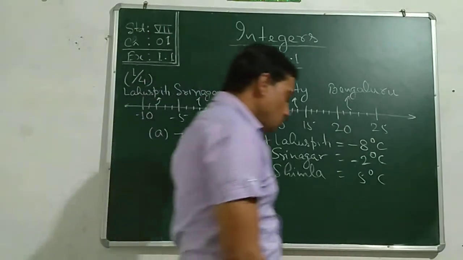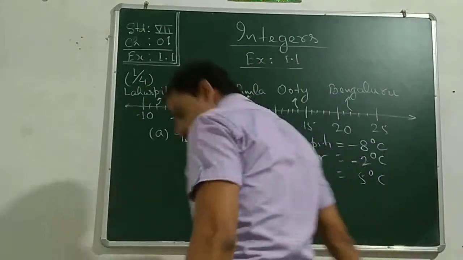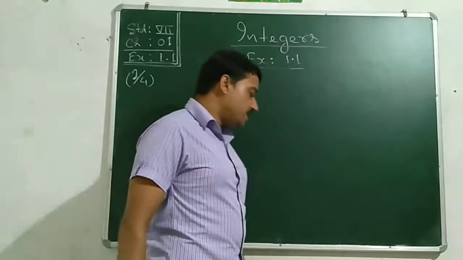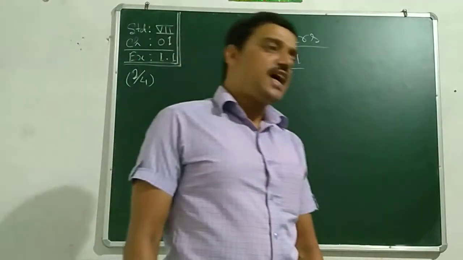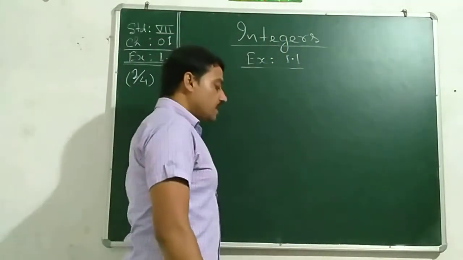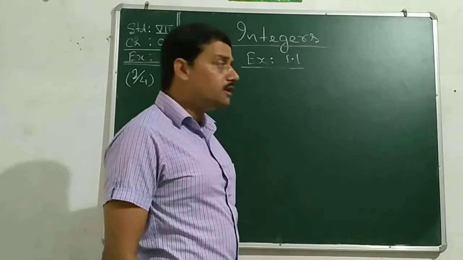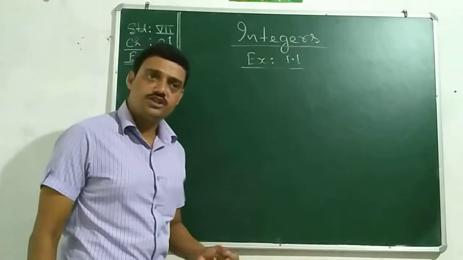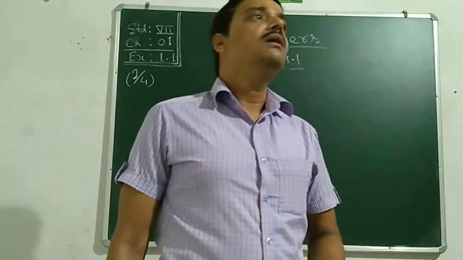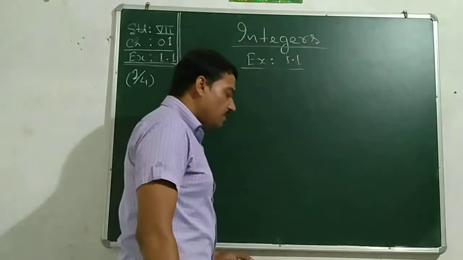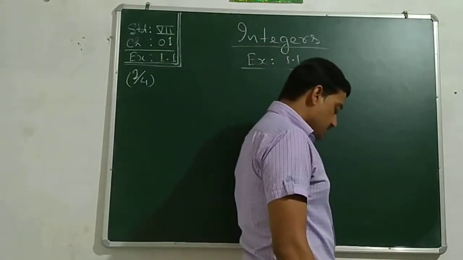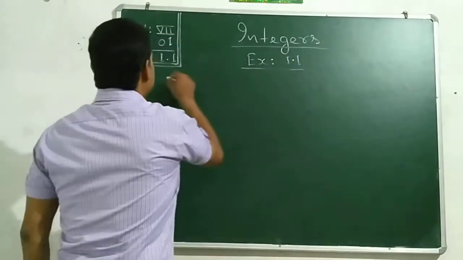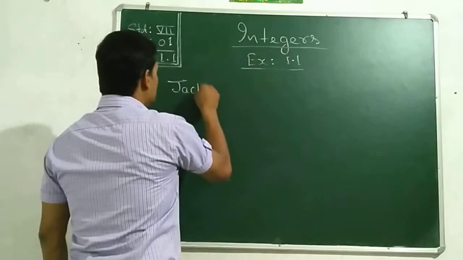Come to the sum number 2 now. Let us discuss. Now come to the second sum. In the second sum, Jack, a student, has gone for 5 rounds and the correct answers have been marked as positive integers and the incorrect answers have been marked as negative integers. So let us find out his total score. So we will write Jack's total score.